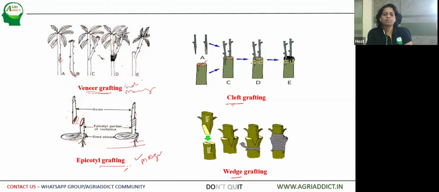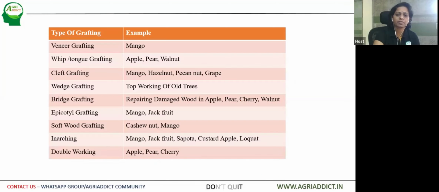The scion sticks can be inserted into the rootstock of the main branch, and then tied. Later on, the union can be obtained. Then the other type of grafting is wedge grafting. So we are making it in the form of a V shape, and here a cleavage is seen on the rootstock, and then this is inserted, and the union is formed after a few months. So this is the type. These are the different types of grafting.